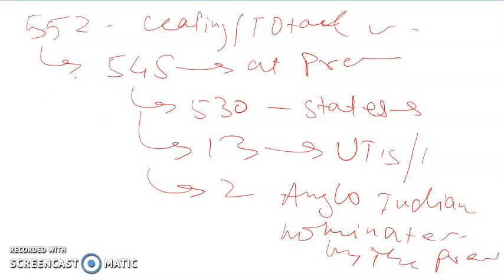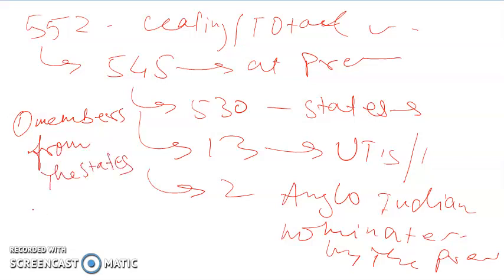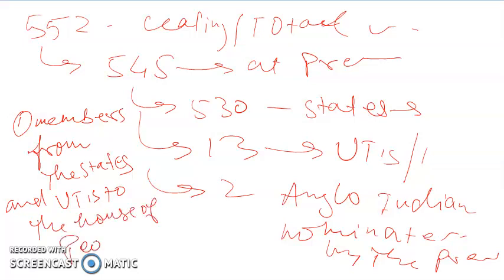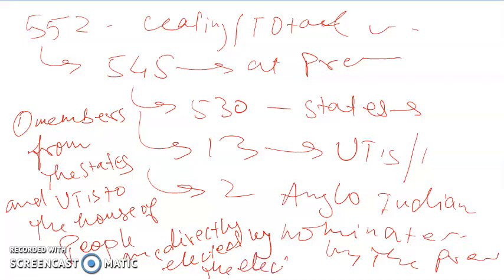Two things that you have to remember regarding the House of the People: first, the members to the House of the People from the states and UTs are directly elected by the electors of the state and UT. This is the first important point.